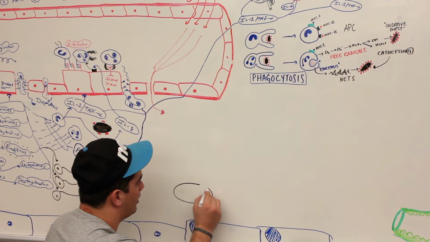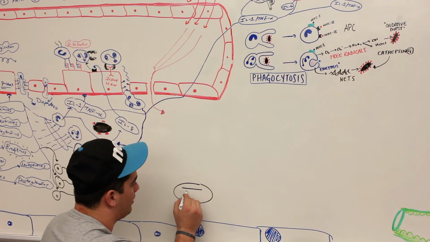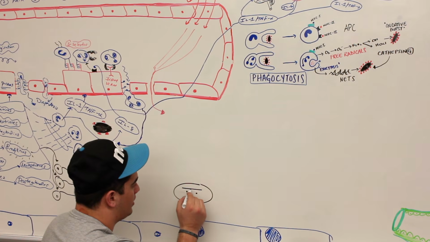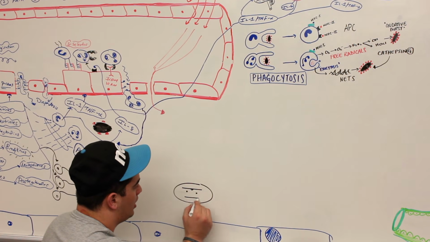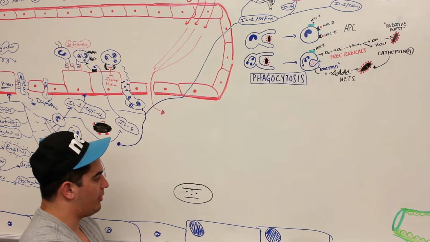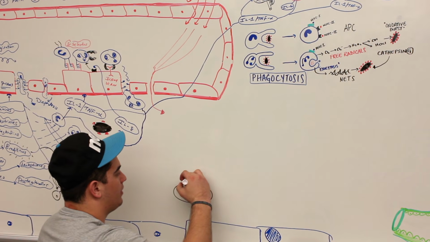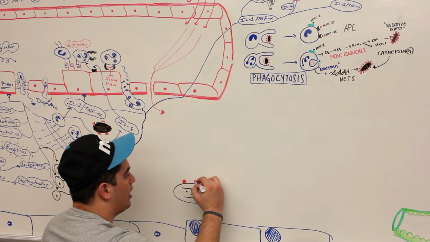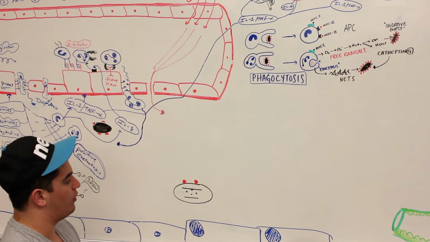So here's our bacteria. And look at this guy, he's mean, right? And what he's going to do is present those antigens. Remember, he has those antigens up on his surface? So here's that antigen right there. Here it might have an antigen right there. Look, he looks like a devil.